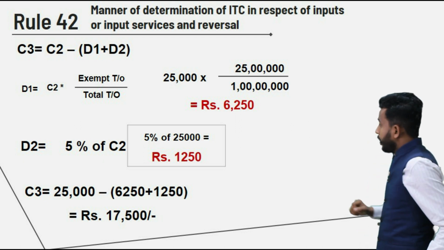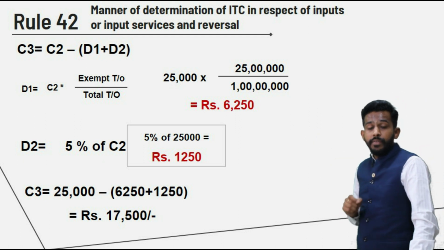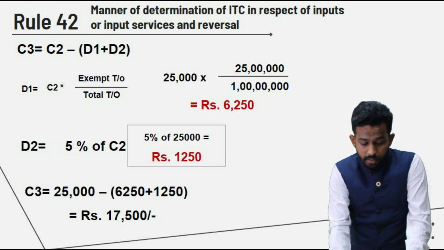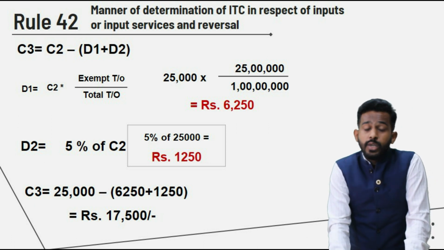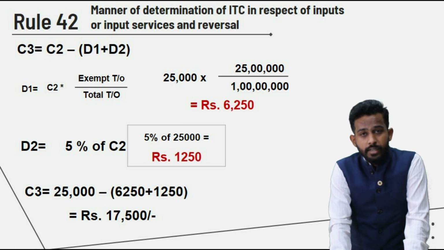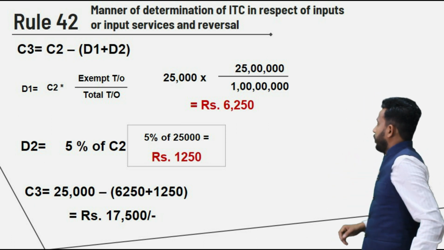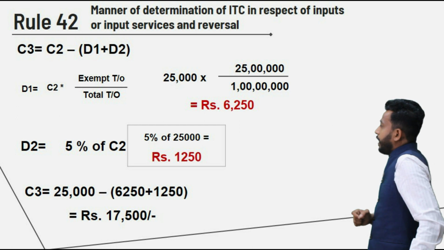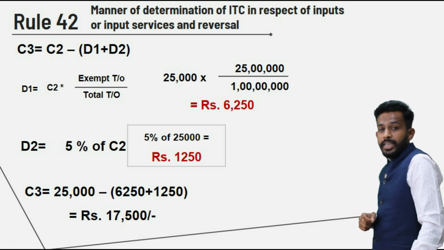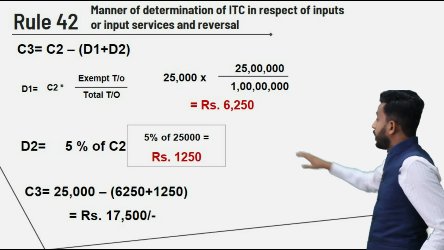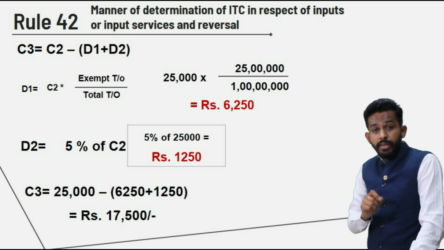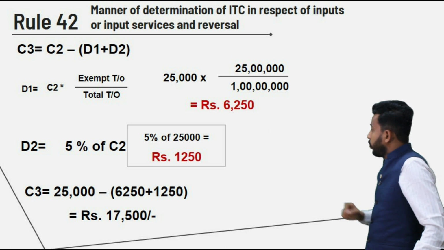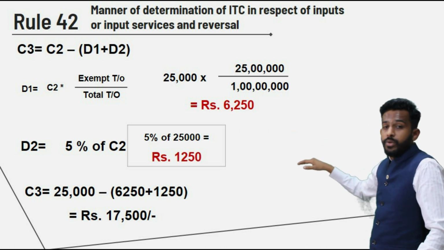Now for this particular example, we have assumed exempt turnover as 25 lakhs and total turnover as 1 crore. So where this particular 25 lakh and 1 crore will help us, it will help us in working out D1. Friends, the formula for D1 was, if you remember, common credit into exempt turnover divided by total turnover.